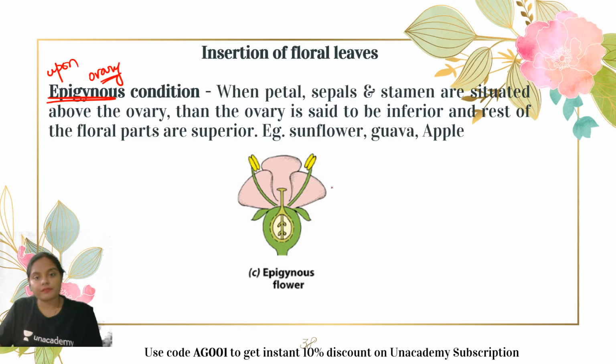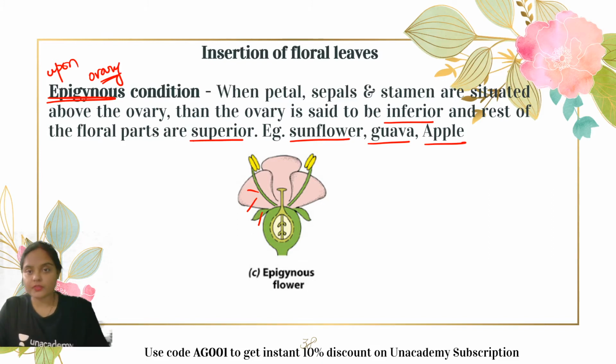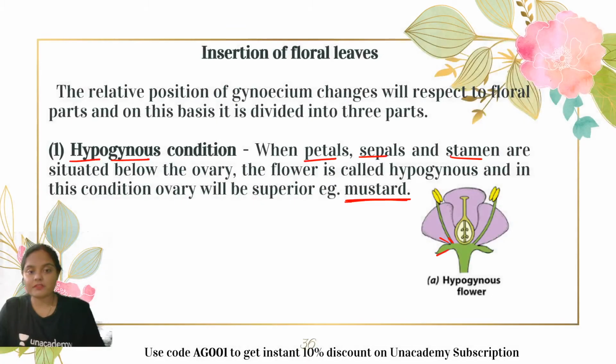the ovary. Okay, so this was the thalamus, and you can clearly see that the sepal, petal, and stamen are present above the level of the ovary, and that is why the ovary is said to be inferior, and the rest of the floral parts are superior, right? So examples include the sunflower, guava, and apple. So these are the different types of conditions of ovary on the basis of attachment of the different floral parts.